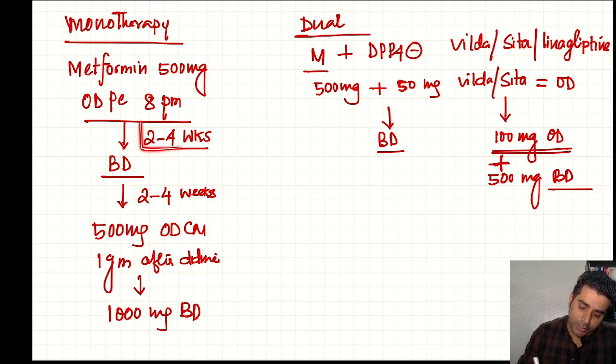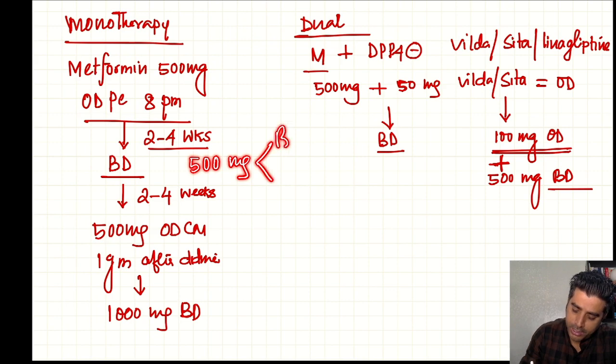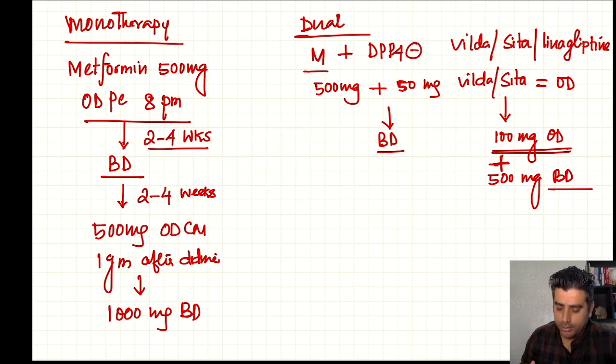Then you will call the patient after around 1 month, and you will see whether it is improving or not. If the level is satisfactory, that means your sugar level is well controlled, then continue it. But if there is no control, that means you are not satisfied with the sugar level, then you can do it BD, that means 500 milligram twice daily, after breakfast and after dinner. That is the important point.